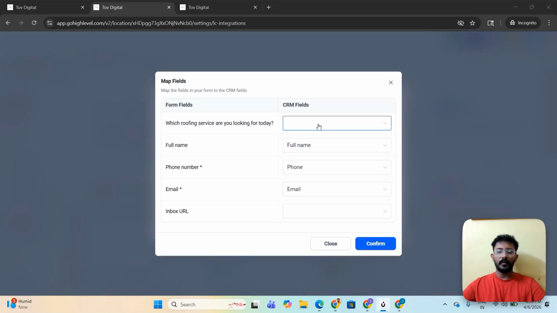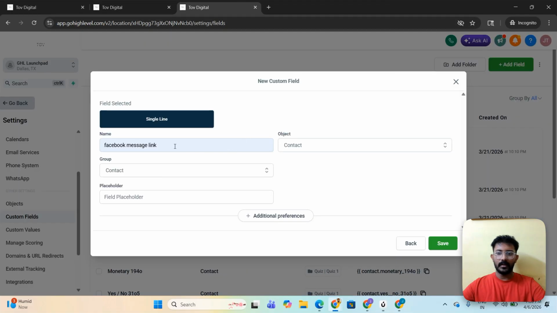So the inbox URL is whenever a lead comes into our Facebook lead form and fills out the form, we can directly get them into our Facebook Messenger and text them back and forth, and we can try to book an appointment with them. That's why we have created an inbox URL, and for that, I'm creating a custom field in the backend within the contact field as the group and the object as also the contact.